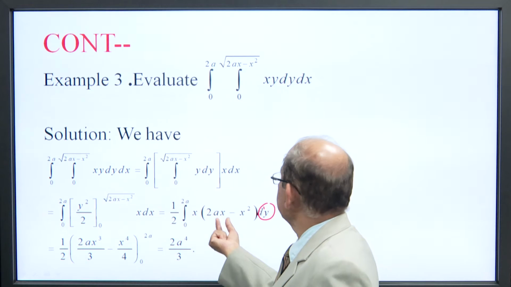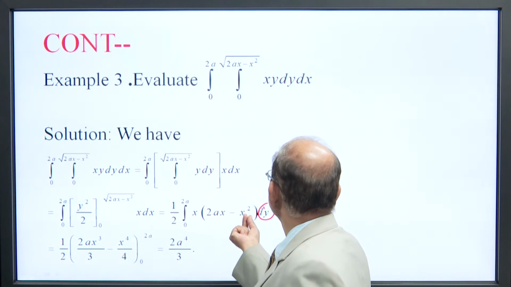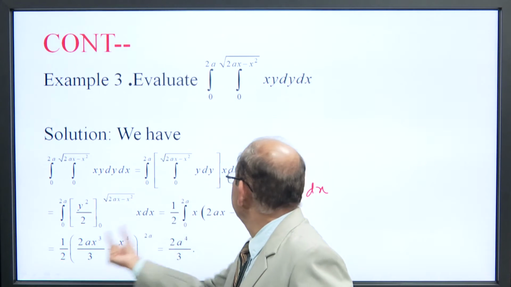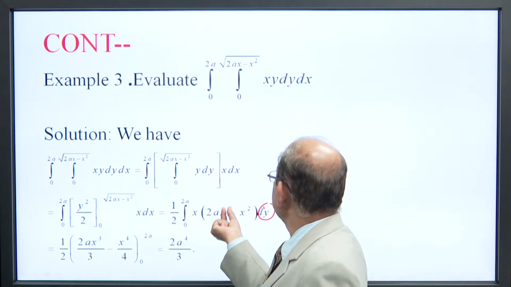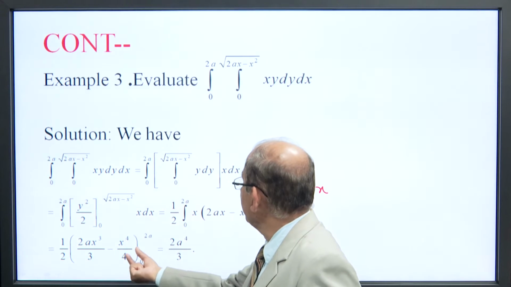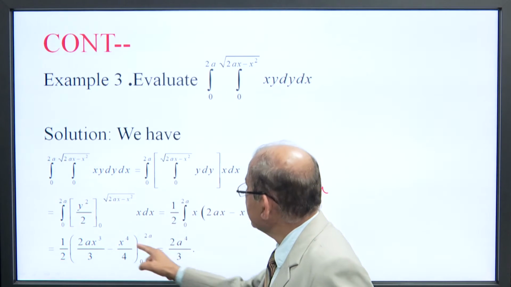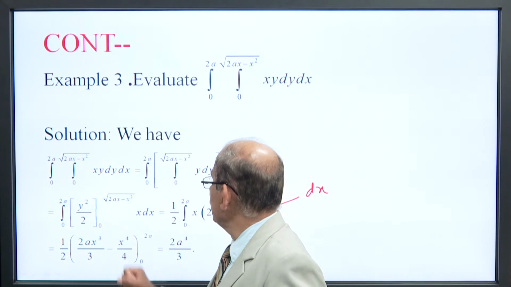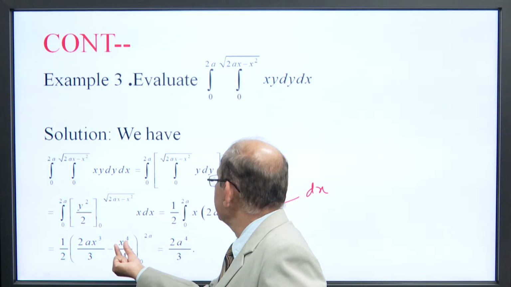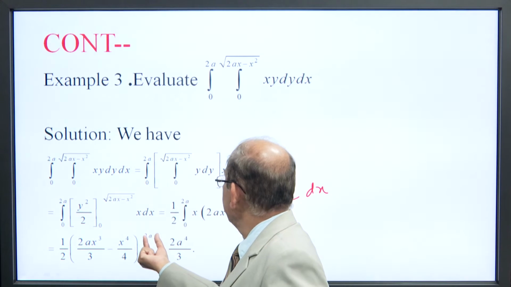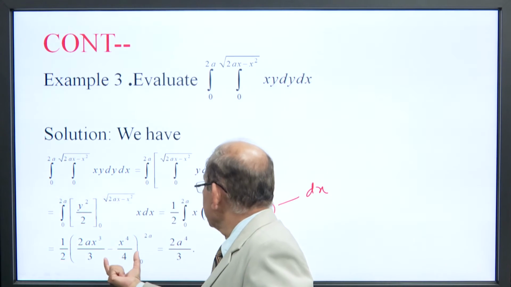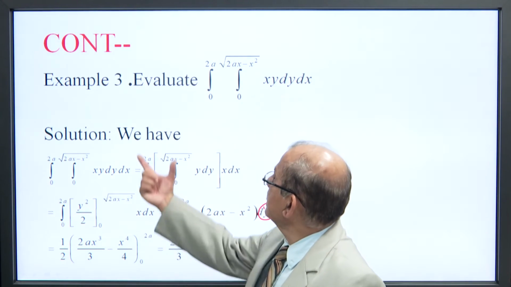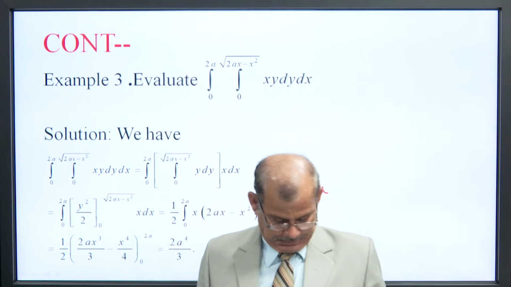Multiplying x with this, we get 2a x square minus x cube. Integrating with respect to x, we get 2a x cube by 3 minus x raised to power 4 by 4. Taking the upper limit 2a, we get 8a cube for x cube, and 2a raised to power 4 is 16a raised to power 4. Simplifying, we get 2a raised to power 4 by 3. This is the answer of the third example.